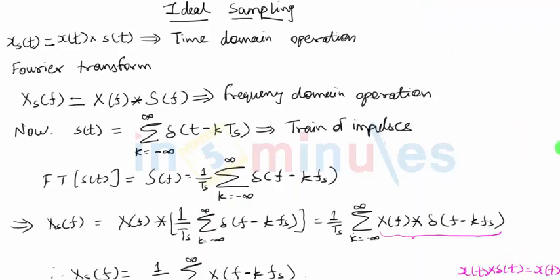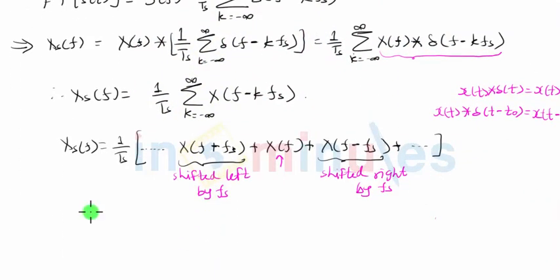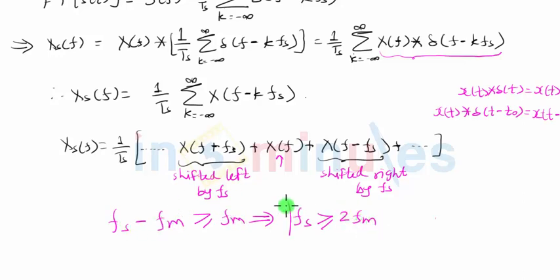Let's take this once again here. So I repeat, the criteria that we have just derived says that Fs minus Fm should be greater than or equal to Fm, and this turns out to Fs should be greater than or equal to, we take minus Fm on the other side, it becomes twice Fm, and this is very famously called Nyquist sampling theorem. The sampling frequency must be greater than or equal to twice the maximum frequency of the signal. So if Fm is, let's say 1 kilohertz, then it can only be sampled with a frequency which is greater than or equal to 2 kilohertz.